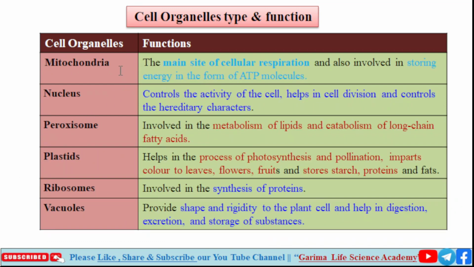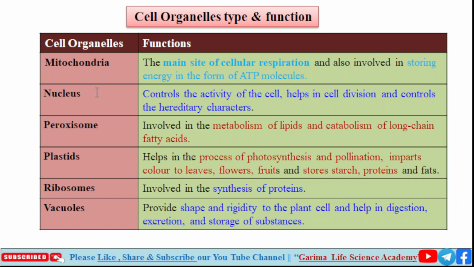Our seventh organelle is mitochondria. It is the main site of cellular respiration, and also involved in storing energy in the form of ATP molecules. It is known as the powerhouse of the cell.